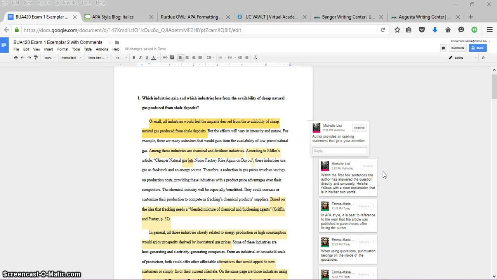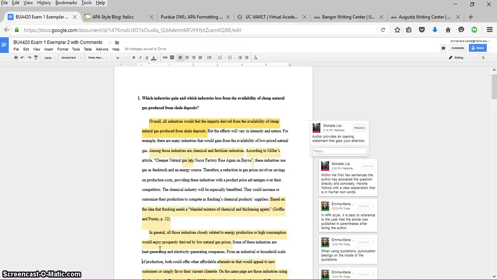For example, the first comment mentions that the first sentence of this essay gets the reader's attention and is a successful opening. The tutor also points out other positives in the writing, such as when the writer quickly establishes an answer to the test question in his or her own words. We do see, however, some small pieces, mostly APA and organizational issues, that could be improved.